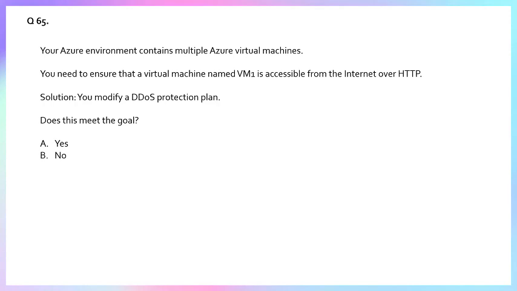Right. So how do you make a VM accessible? This is the question. To make a VM accessible from the internet, you need to configure a specific networking component. The primary way to do this is to assign the VM a public IP address and configure an NSG, network security group.